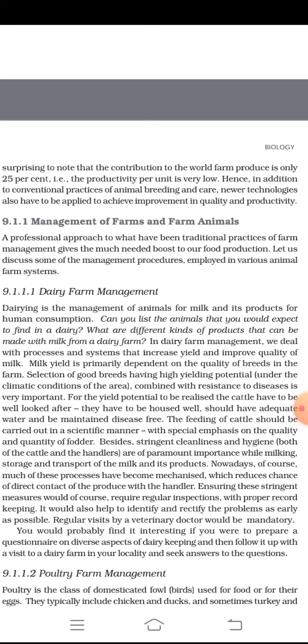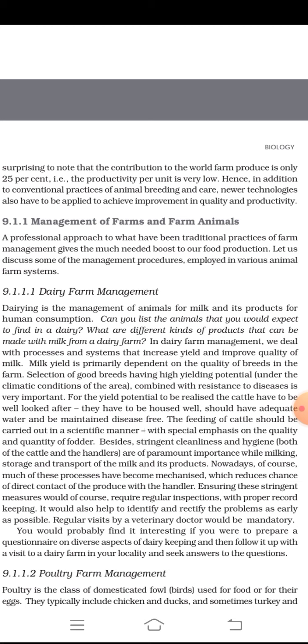In dairy farm management, we deal with processes and systems that increase yield and improve quality of milk. Milk yield is primarily dependent on the quality of breeds in the farm. Selection of good breeds having high-yielding potentials under the climatic conditions of the area, combined with resistance to disease, is very important. For the yield potentials to be realized, the cattle have to be well looked after. They have to be housed well, should have adequate water and be maintained disease-free.